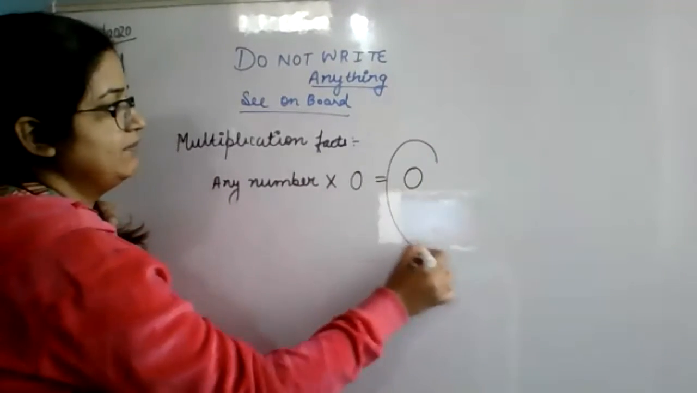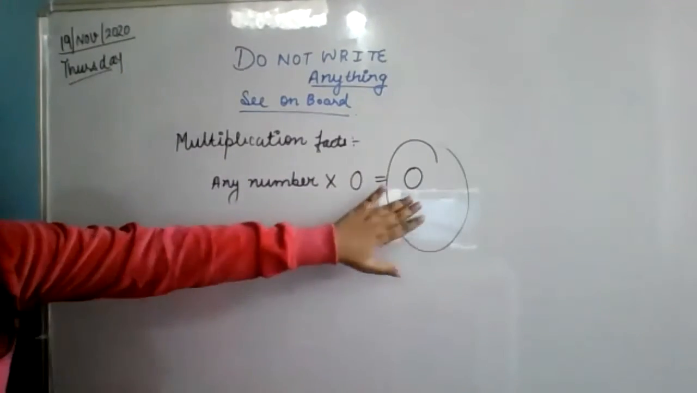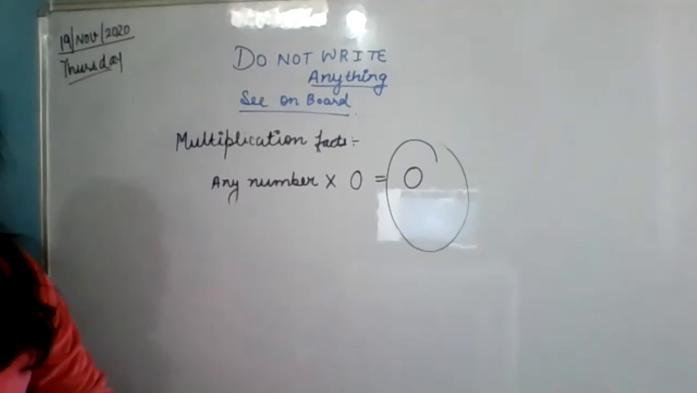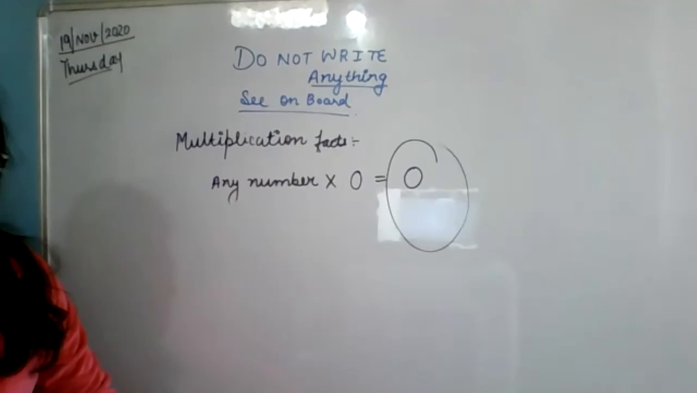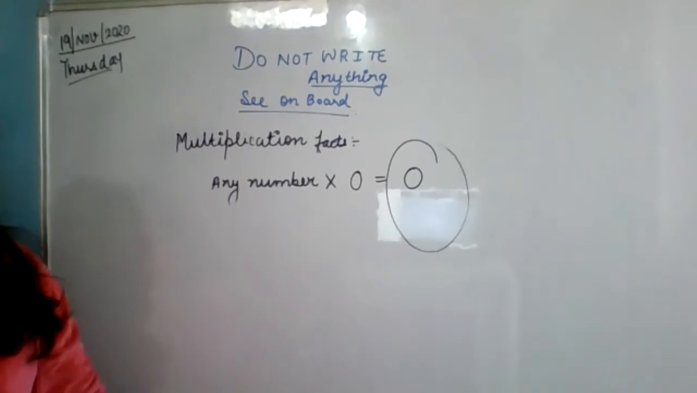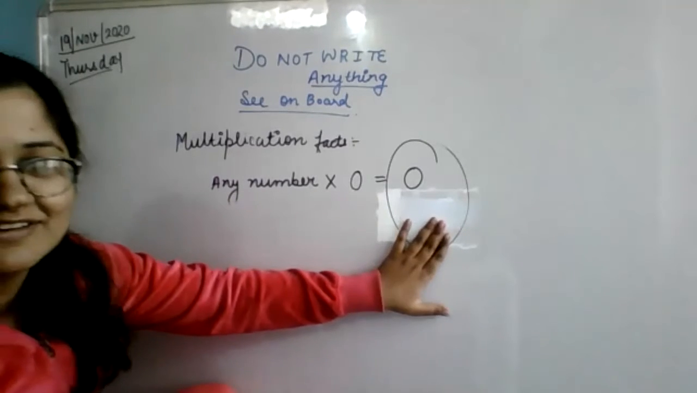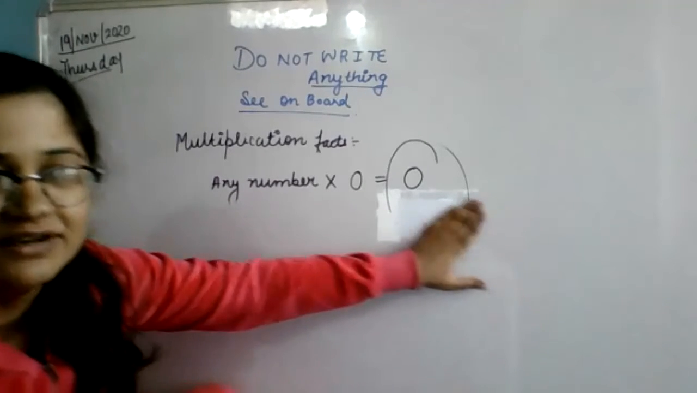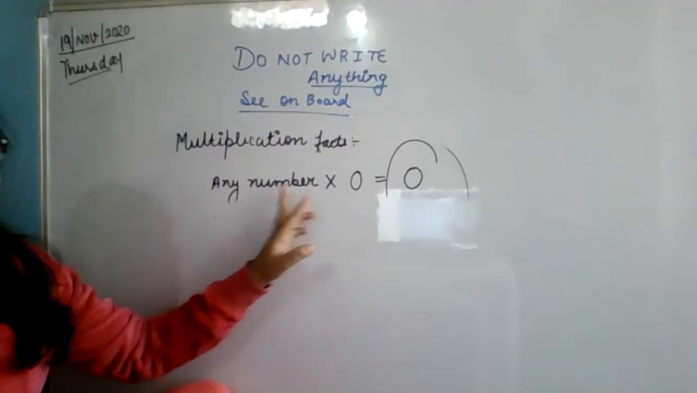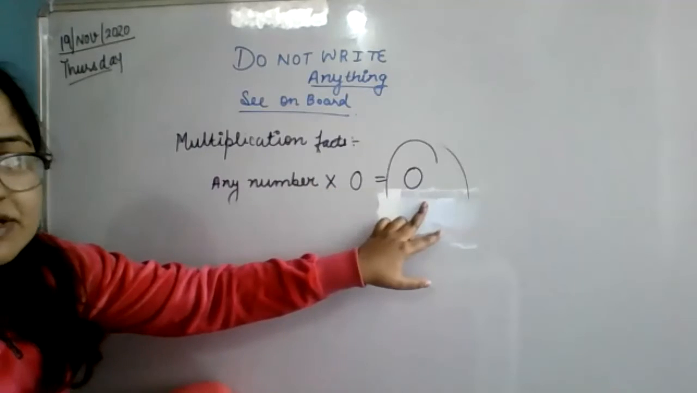Now, if you multiply any number by 0, you will get a big 0. What does the egg make of everything? The egg makes it 0. Okay? 0 makes every number 0. Any number multiplied by 0 will be 0.